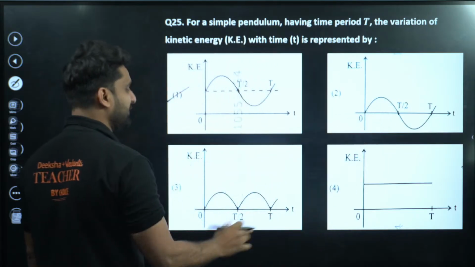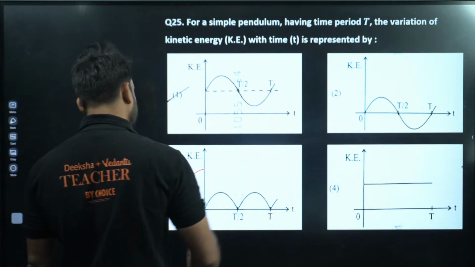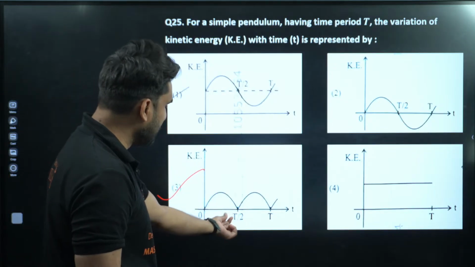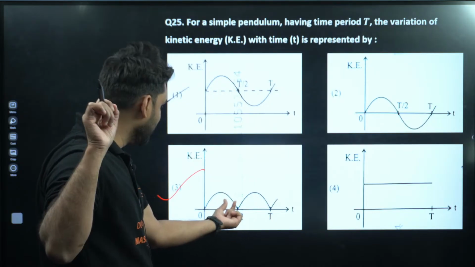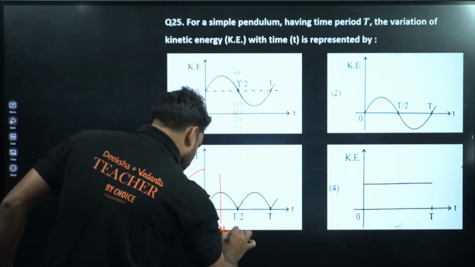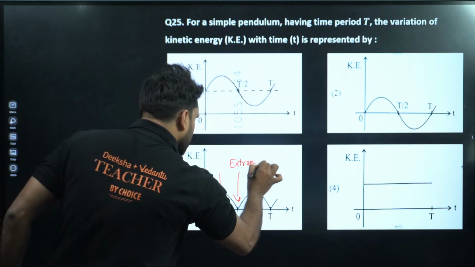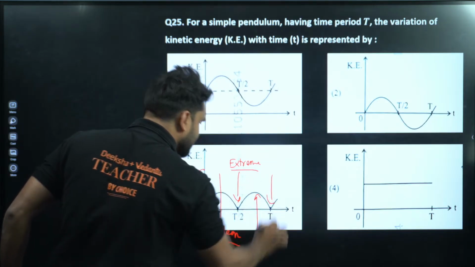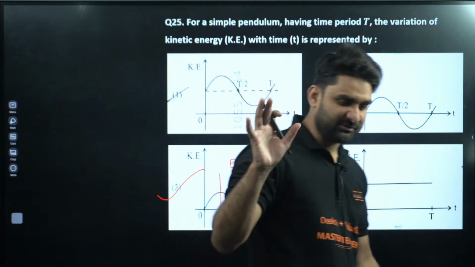Only the parabolic diagram is this. Can you see here? This is the parabolic diagram. So only this option shows that at T by 2, at extreme position, the kinetic energy will be 0. So this is basically mean position. At T by 2, this is extreme position. Again mean position, again extreme position. So this graph is showing correctly the kinetic energy expression, champion.